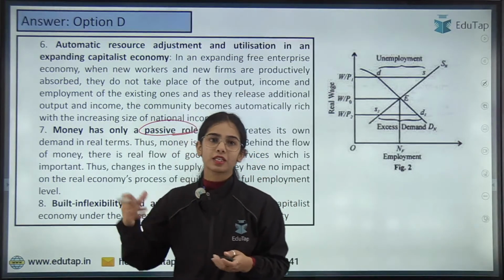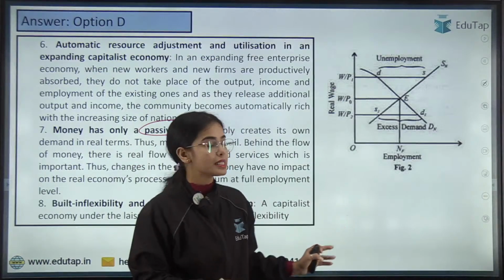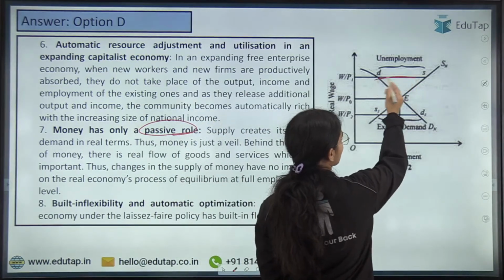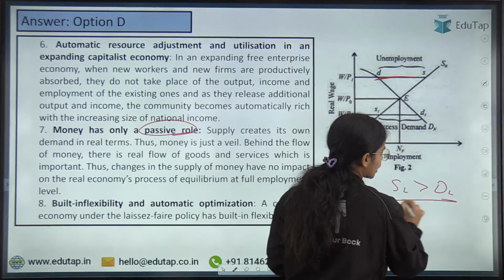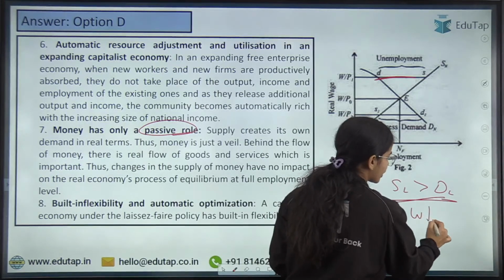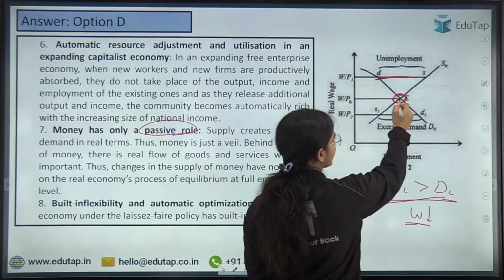It cannot be affected by money. Okay, so here you can see that if there is unemployment in the economy, that means supply of labor is more than demand for labor. So in this case, the wages should reduce so that equilibrium is attained in the economy.